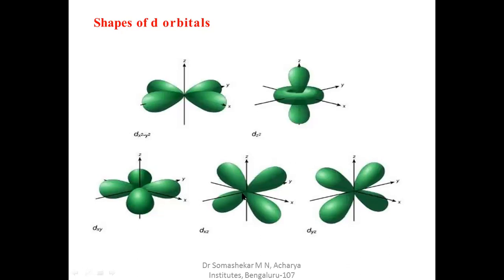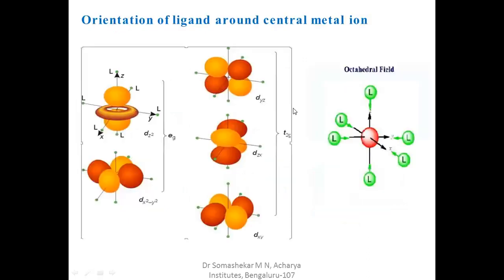If you look here, all the lobes in these orbitals are oriented between the coordinate axes. Hence, these 3 orbitals we group as the T2g set. And the Eg set: these 2 orbitals are grouped as the Eg set. The orbitals are dx square minus y square and dz square. For these 2 orbitals, the lobes are oriented along the axes.